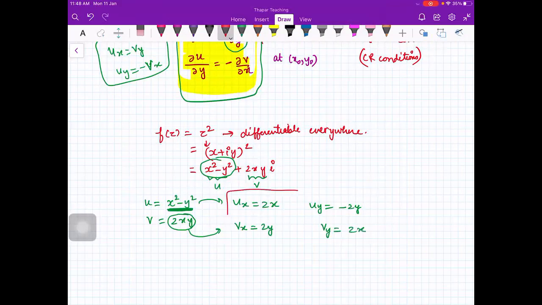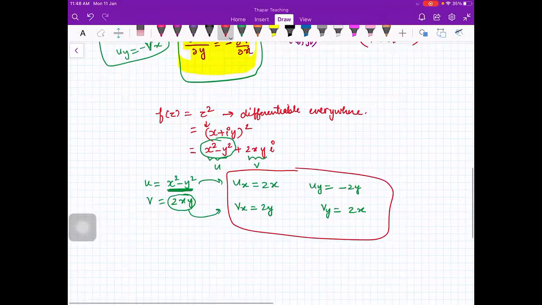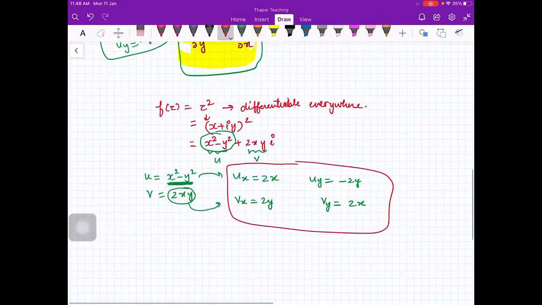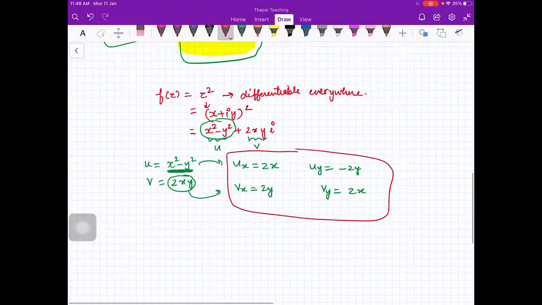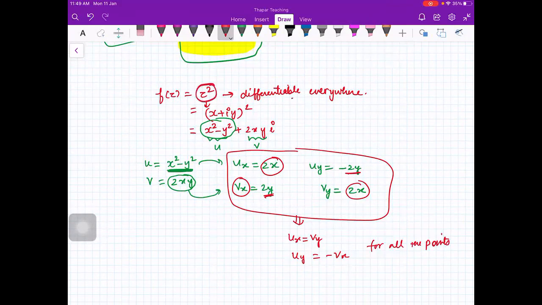And from here you can clearly conclude that this quantity is equal to this quantity. So ux is equal to vy, and this quantity is equal to the negative of this quantity. So uy is minus vx for all the points. So you can see that this function is differentiable everywhere. Therefore, these conditions are satisfied everywhere.